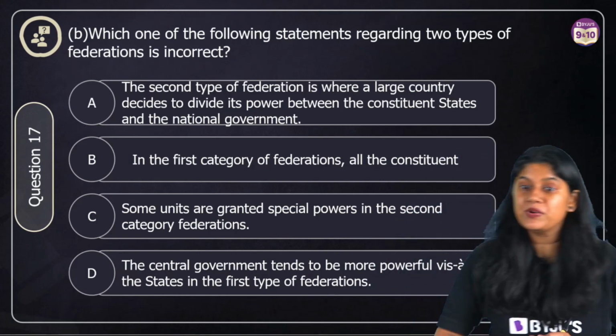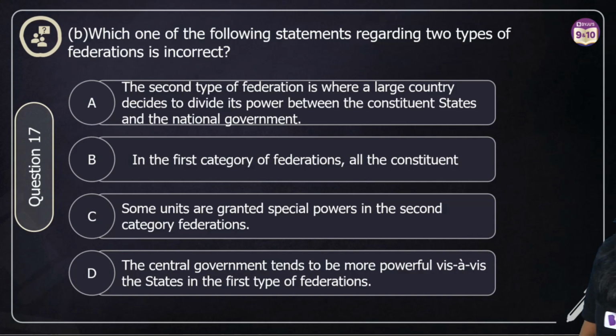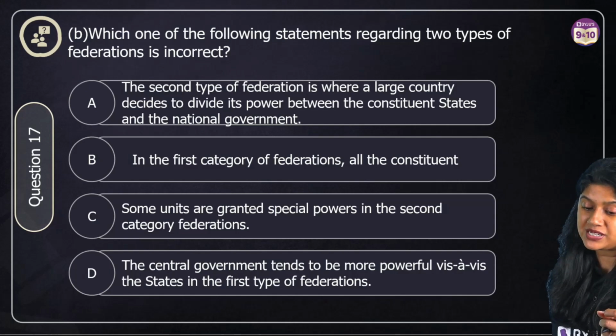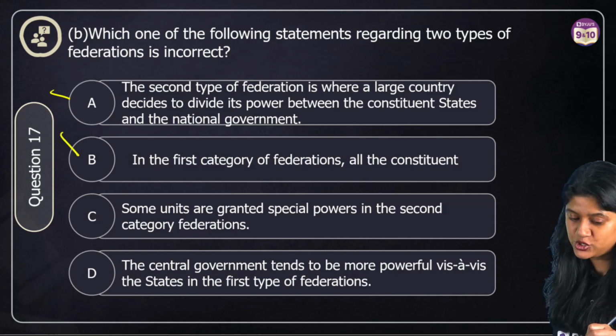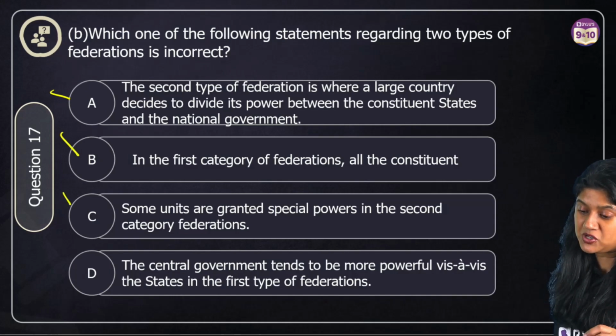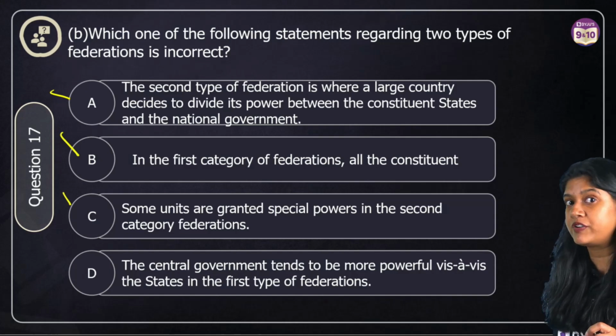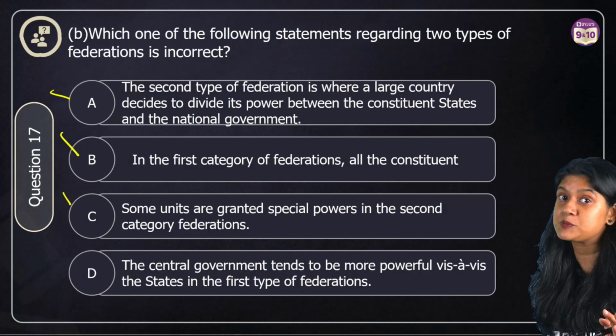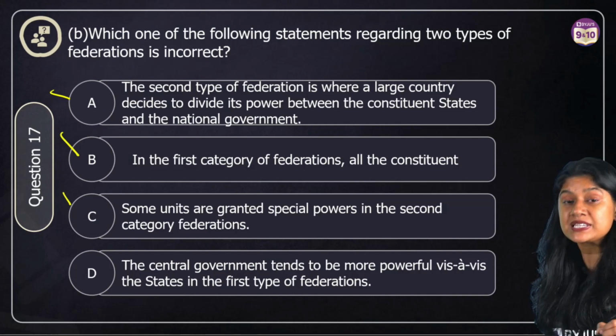So do take a moment, everyone. Read the question carefully. Option A is that the second type of federation is where a large country decides to divide its power between the states and the central government. This is absolutely correct, right? In the first category of the federation, all are constituent states with equal power. Absolutely correct in the coming together federation. Some units are granted special powers in the second category of the federation. This is absolutely correct. Some of the states which are not equal will have the special powers. So A, B, C are absolutely correct.